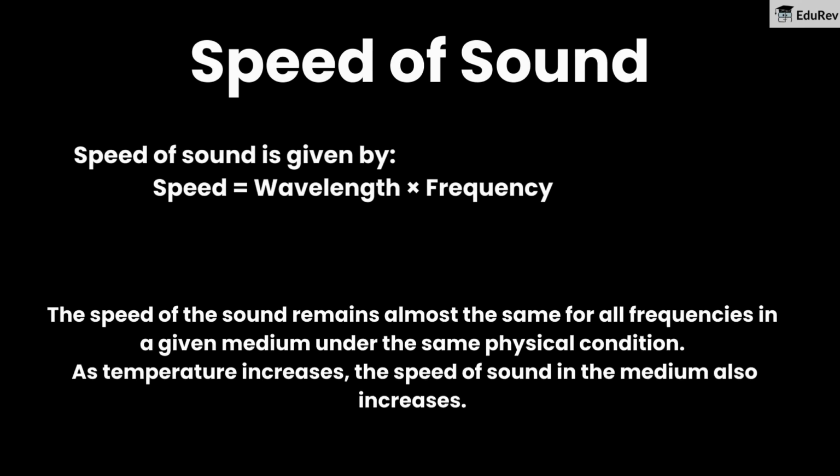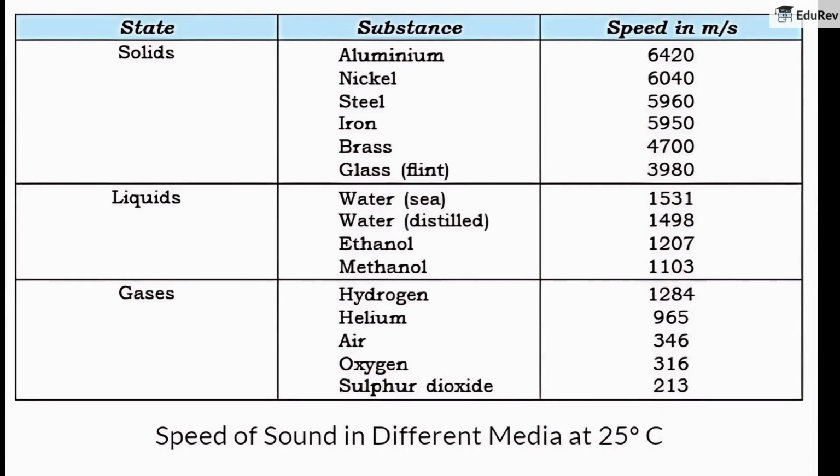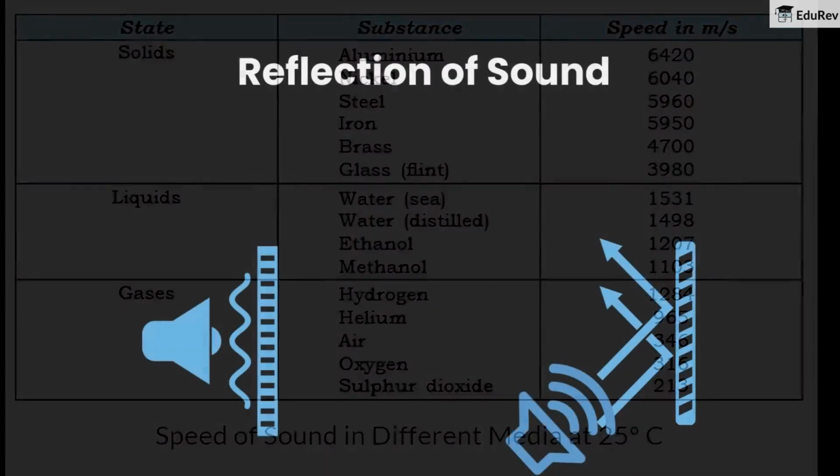The speed of the sound remains almost the same for all frequencies in a given medium under the same physical condition. As temperature increases, the speed of sound in the medium also increases. This variation in speed affects how sound is reflected, creating phenomena like echoes and reverberation.